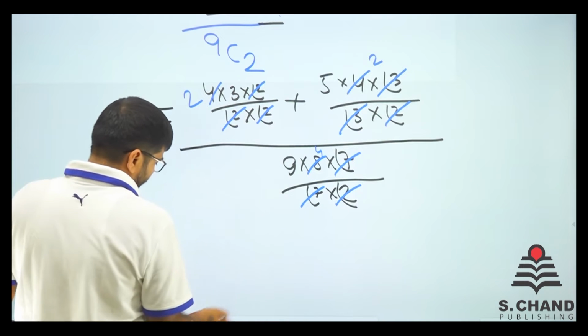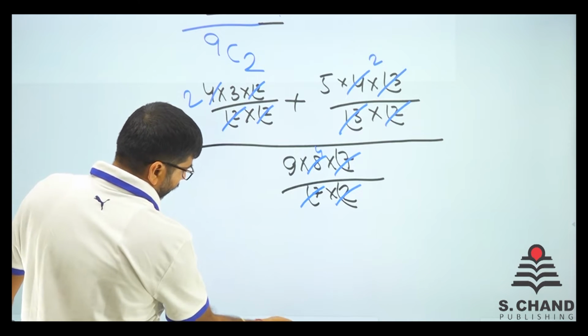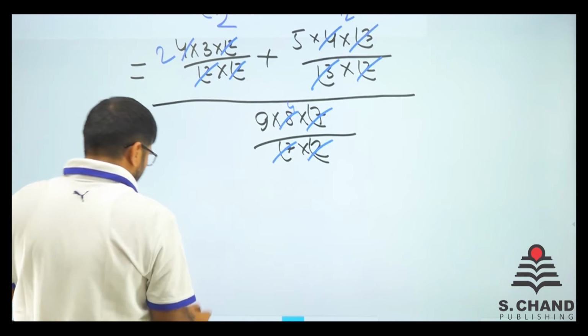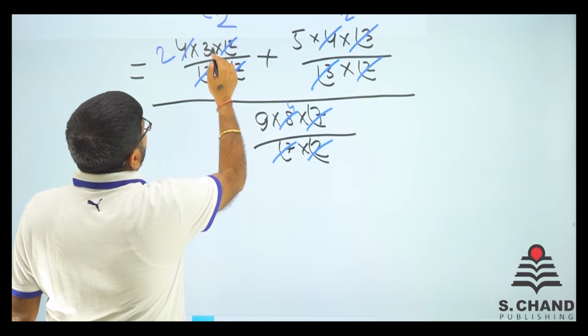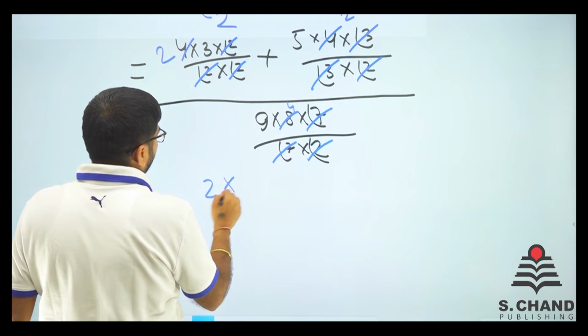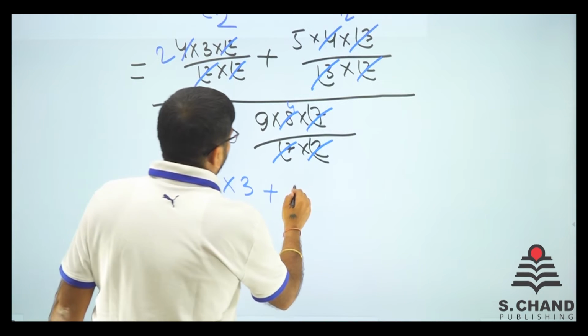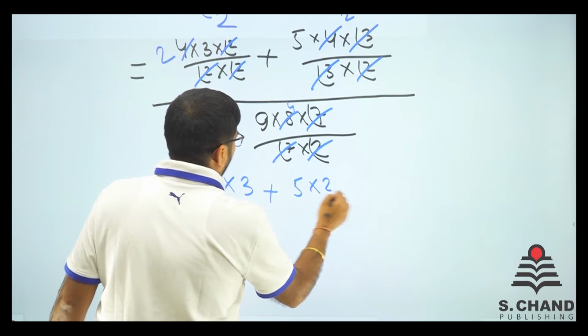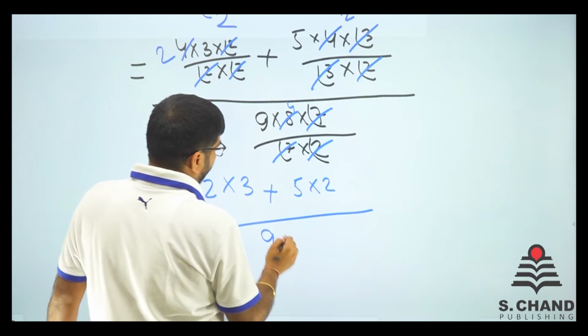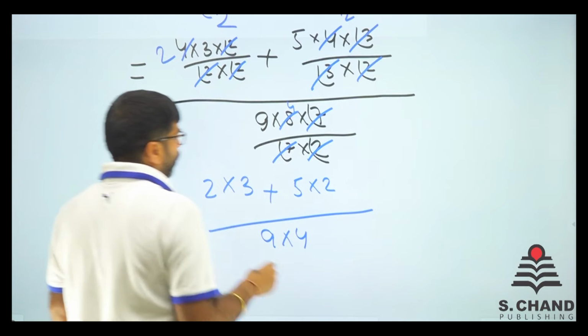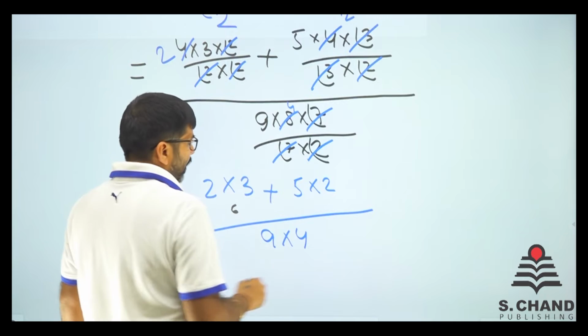So finally, we arrive at 2 into 3 plus 5 into 2, divided by 9 into 4. So 2 into 3 is 6 and this is 10.